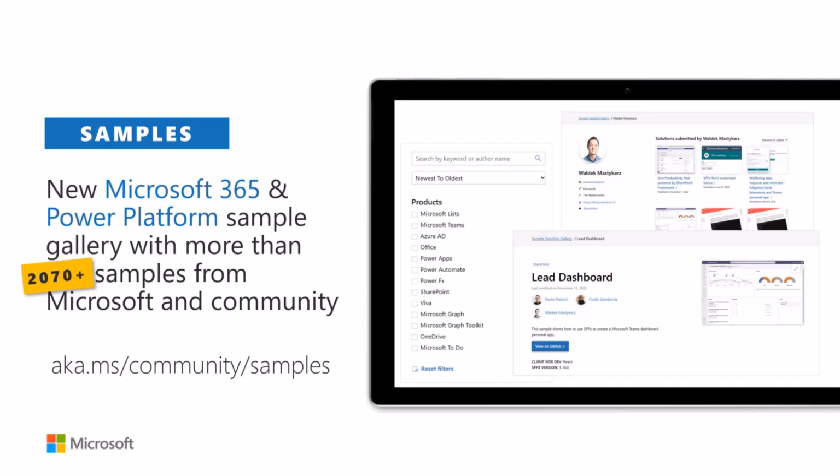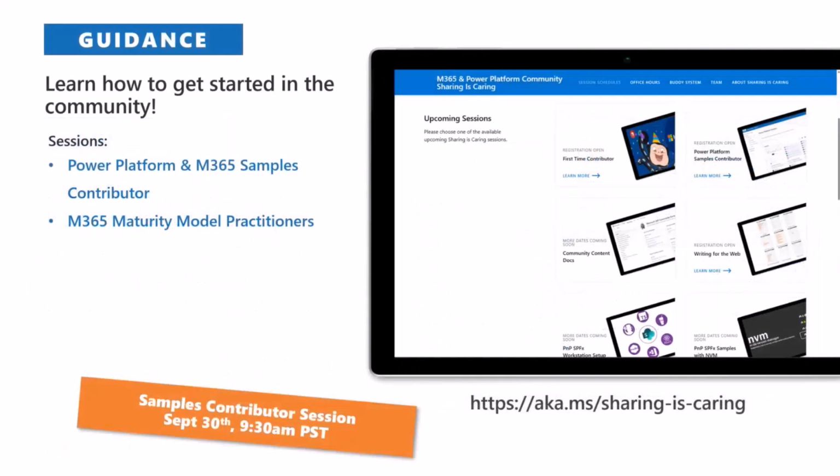Now, when you find a sample, you might be wondering, okay, so now what? I'm in a GitHub, I found a sample, but I don't know how to get started. What is this? Or maybe I want to contribute. How do I do that? I don't know. And that's why we have the Sharing is Caring initiative, and David Waters directly from Hollywood is going to tell us what that is all about. Hollywood! Yes, thank you, Vesa.